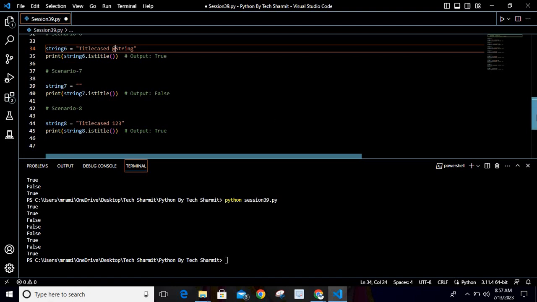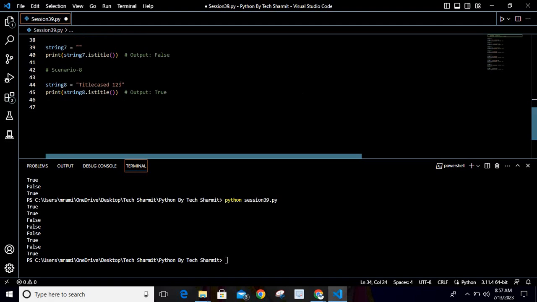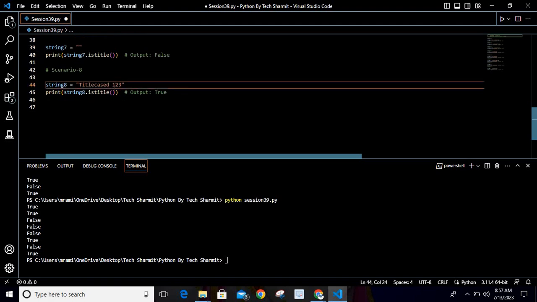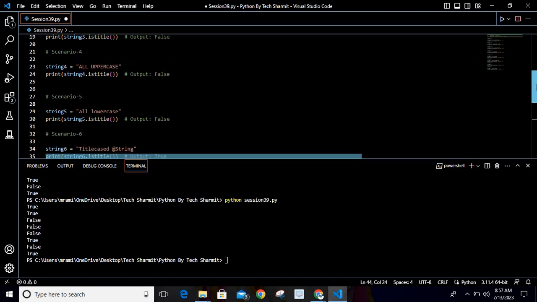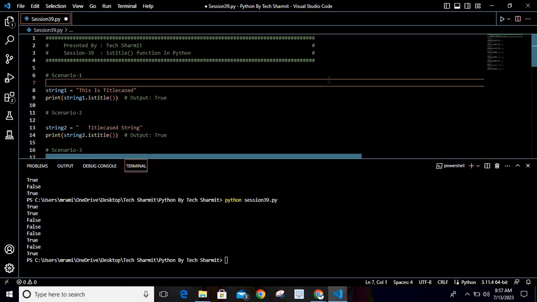For the last scenario, we are using title case 1 to 3. That doesn't matter whether you are using numbers or other things. If you are storing words in a string, then every word should contain the first letter as a capital letter. That's it. So overall you can understand this: if your string contains the first character as a capital letter for each word in the string, then it is title case, and in that case it will return true, otherwise it will return false.